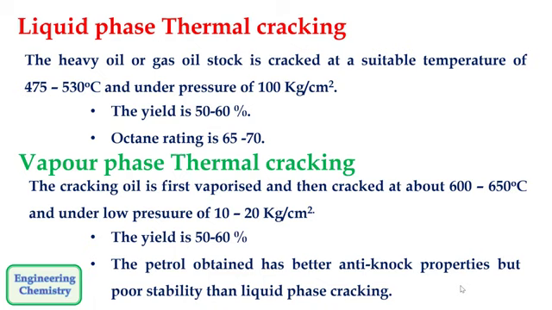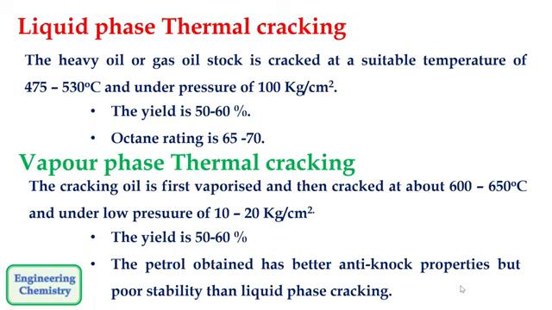When the pressure is lowered, all the liquid gets converted into a vapor, and the same process is carried out at around 600 to 650 degrees Celsius. Here the yield is around 50 to 60%, but the petrol obtained has better anti-knocking properties but poorer stability than the liquid phase cracking.